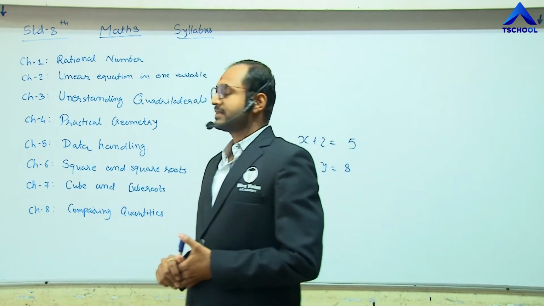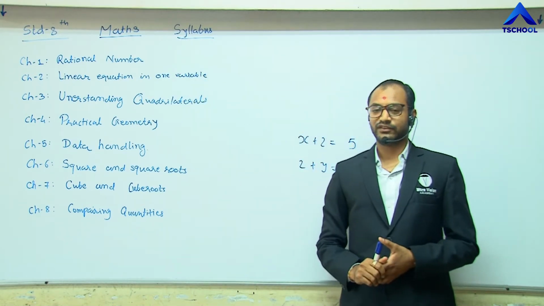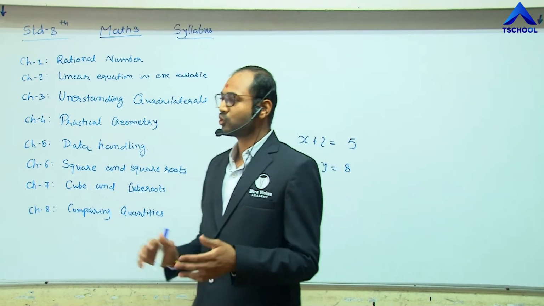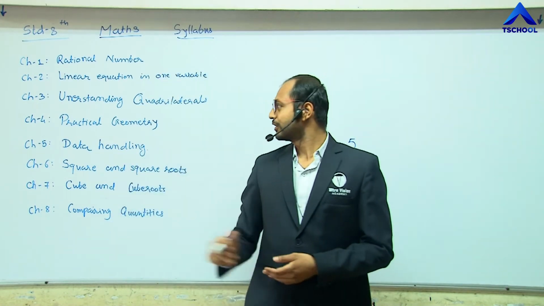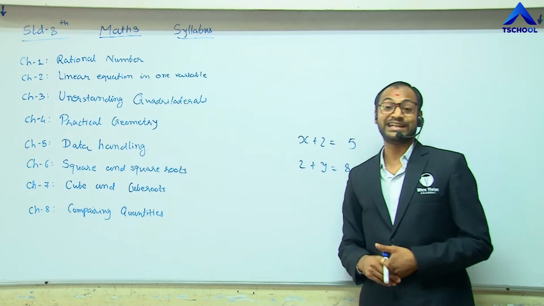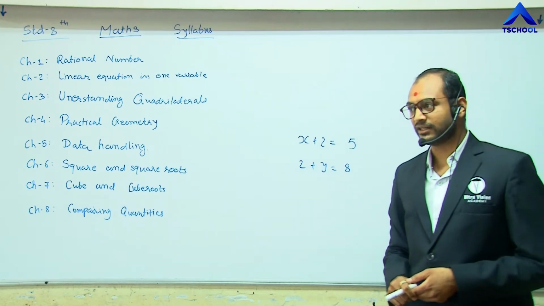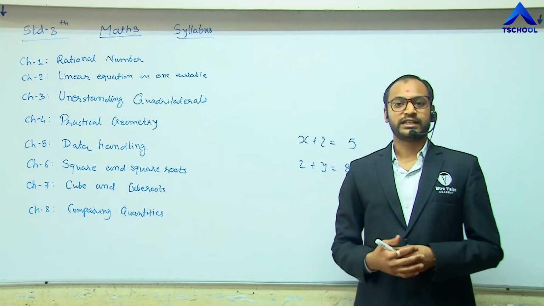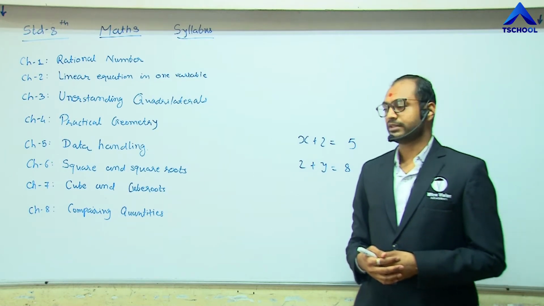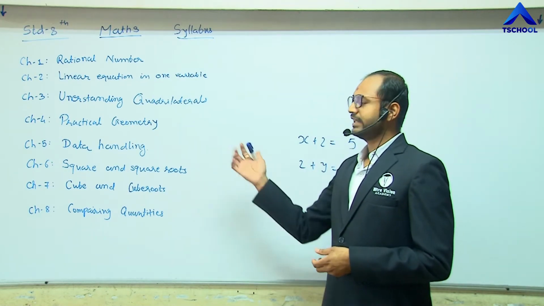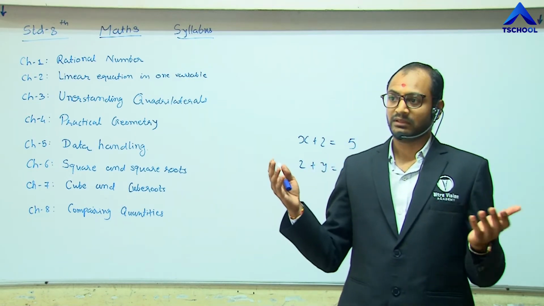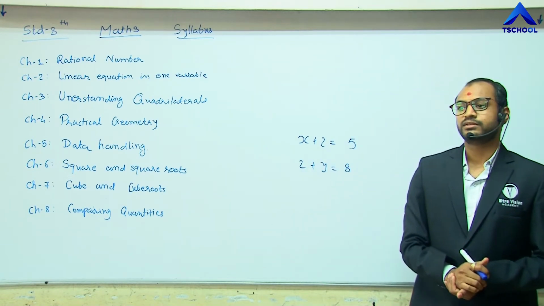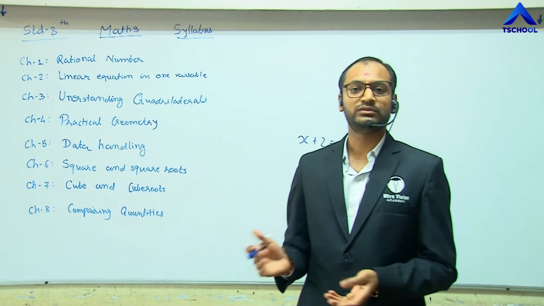Chapter number 3 is understanding quadrilaterals. We know quadrilaterals. We have studied the triangle and the basic geometric shapes. We will also study this in the next chapter, practical geometry. We have studied the circle, square, rectangle, and their circumference, area, everything. So we will study practical geometry, such as practical situations and some containers, so that we can find the volume also in this class.